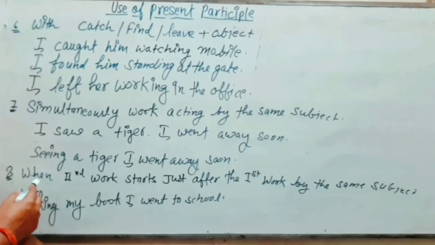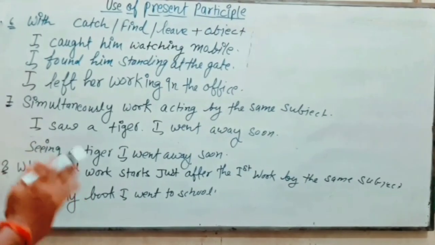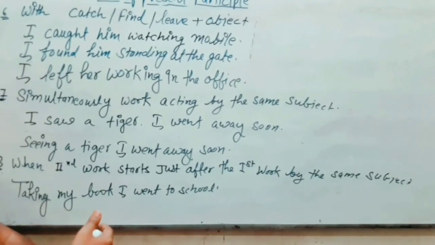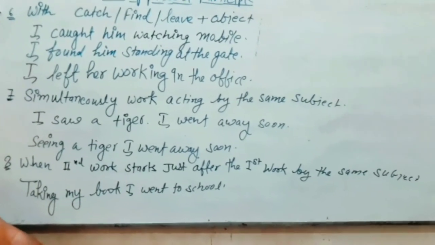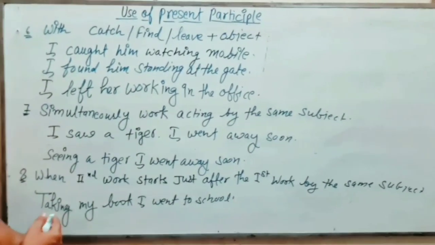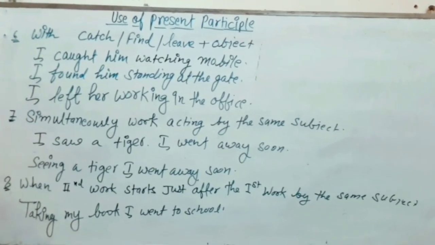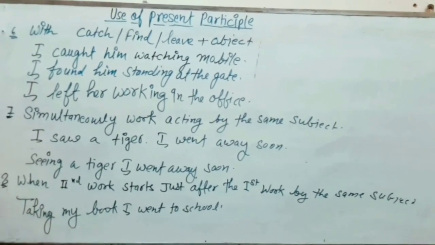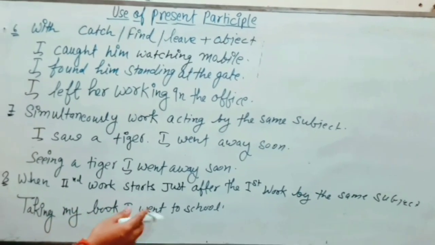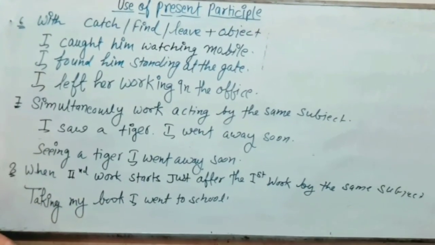Now next rule, when we have two works and one work is just going to start after the first work and both works are being done by the same subject, then also we can use the present participle. Just see, taking my book, I went to school. So there is the same subject, which is I. At first I took my book and then I went to school. So we can join the two sentences by using the present participle as taking my book, I went to school.